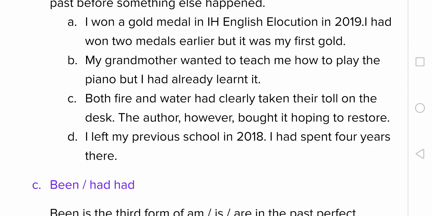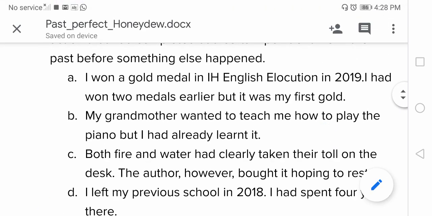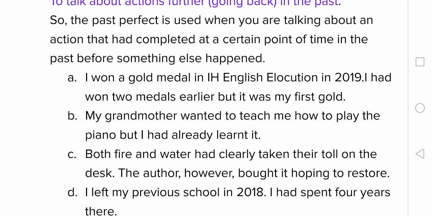Both fire and water had clearly taken their toll on the desk. The author, however, bought it, hoping to restore it. So the author purchased the desk, it is a past action, and before he purchased, fire and water had damaged it. So we use past perfect tense to talk about an action that had completed at a certain point of time in the past before any other past action happened.